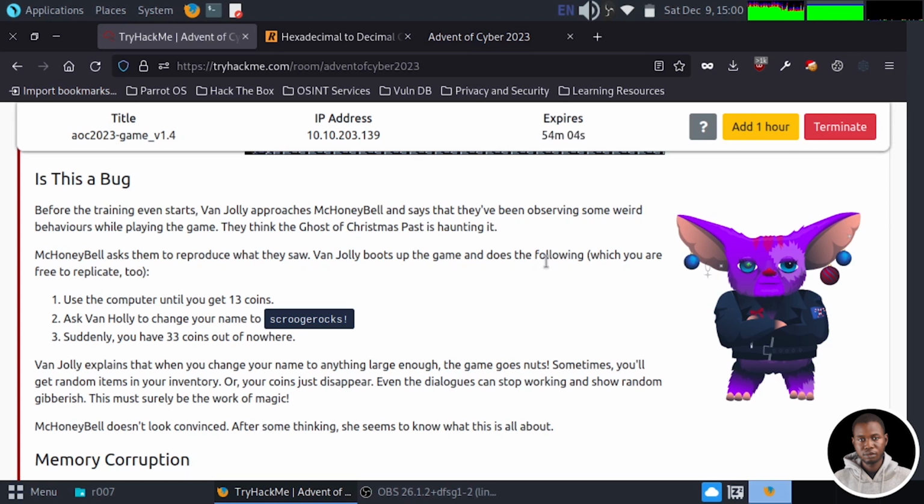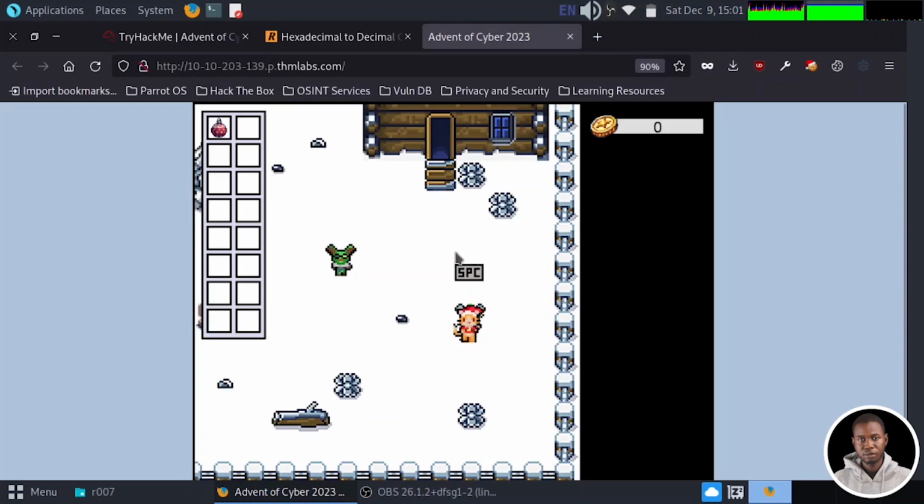So what Van Jolly did was he actually used the computer until he got 13 coins. Then he asked Van Holly to change his name to Scrooge Rocks, with an exclamation mark at the end. And suddenly you have 33 coins out of nowhere. So this looks like a bug to me, because the only way you should be able to have coins is through the freelance programming job. But let's go back and try to replicate this and see what that is all about.